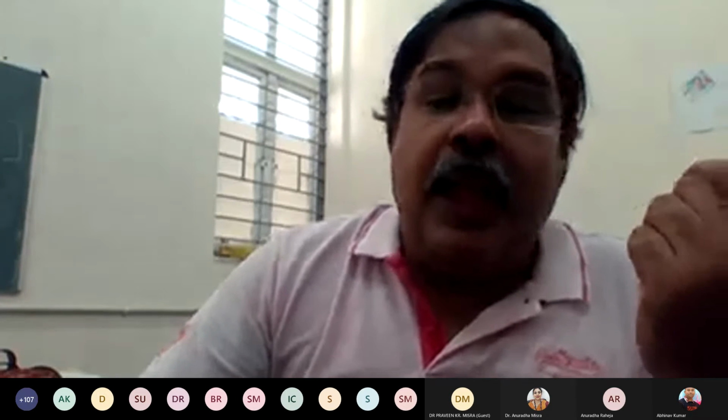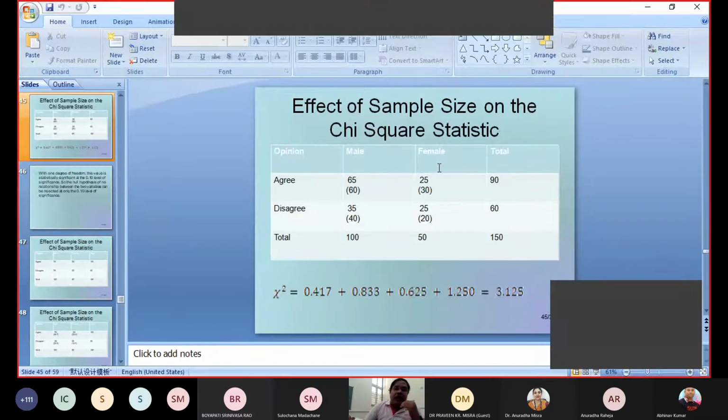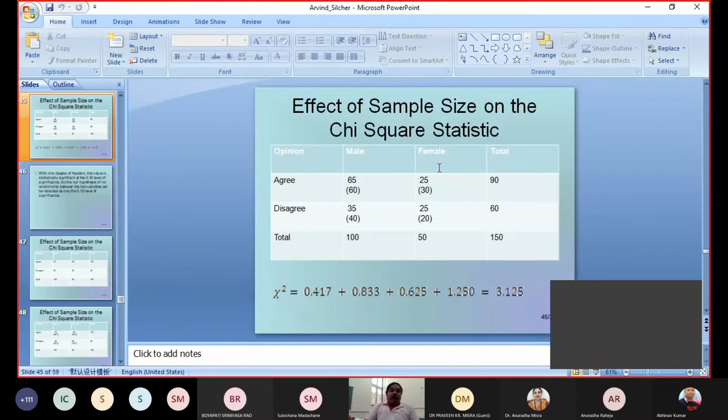So I am discussing the chi-square. I want to discuss one very particular situation that people are facing but ignoring.